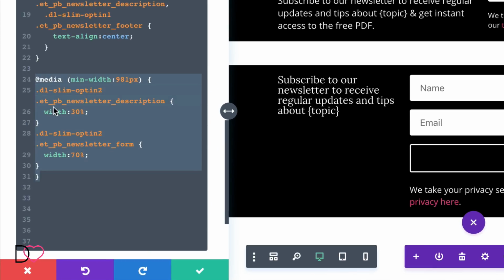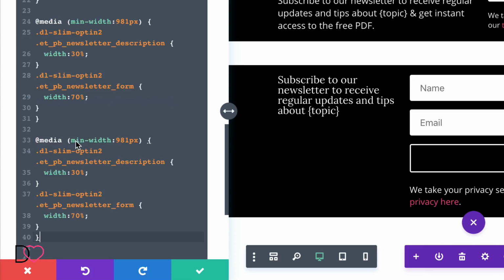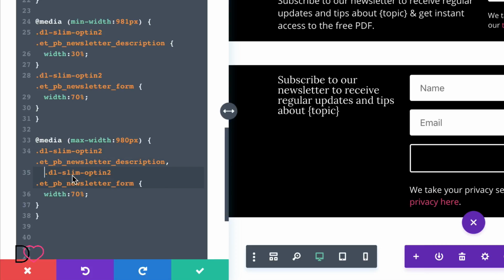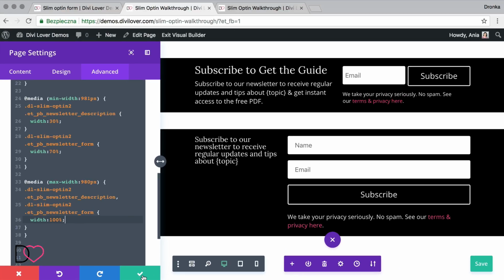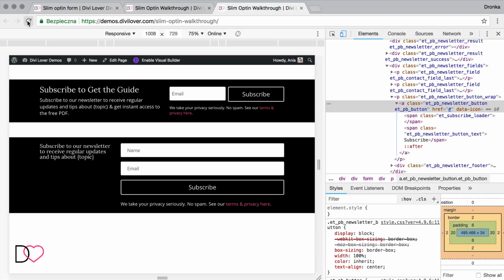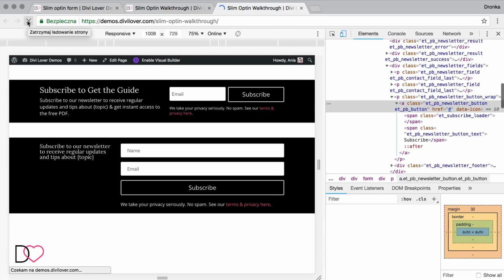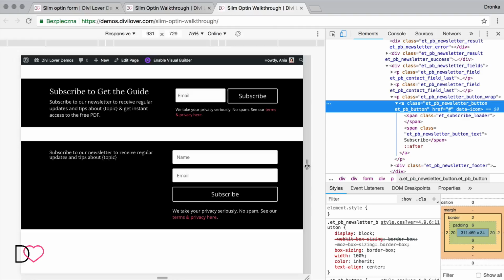So let's copy this and use max width 980 and set all of these fields, so we can join the CSS, to be 100% width. Let's see.